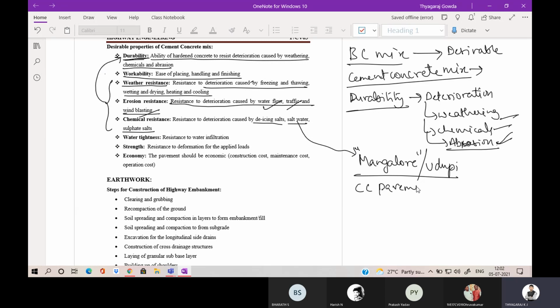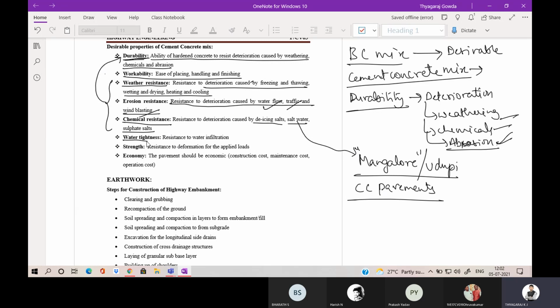CC payments, they have constructed all the roads with CC payments because they are very resistant to chemicals. So the cement concrete payment should be resistant to the salt water and sulfate salts which attack and deteriorate the payment, so that we can easily avoid it. The cement concrete mix should have sufficient chemical resistance.